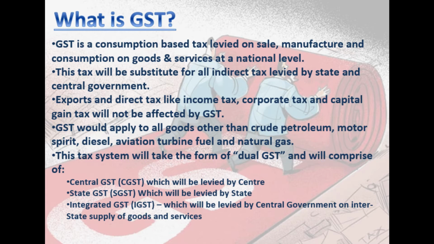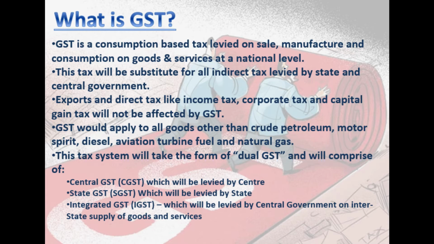Now, if the goods are being sold within the state, then Central GST, that is CGST, and SGST will be levied, right? And if goods are sold in interstate trade or commerce, wherein two states are involved and goods are moving from one state to another, or the seller is in one state and the buyer is in another state, or seller and buyer are in the same state but the goods are moving to a different state, then IGST will be levied, and IGST will be CGST plus SGST, correct?